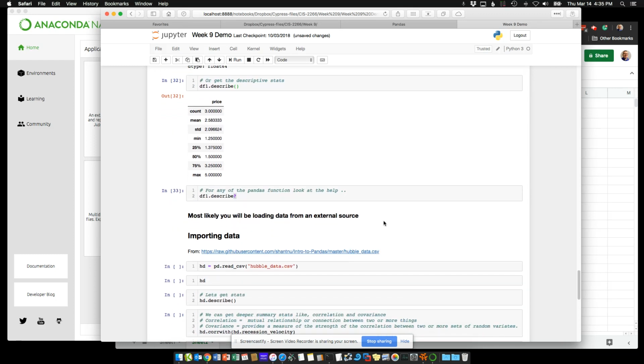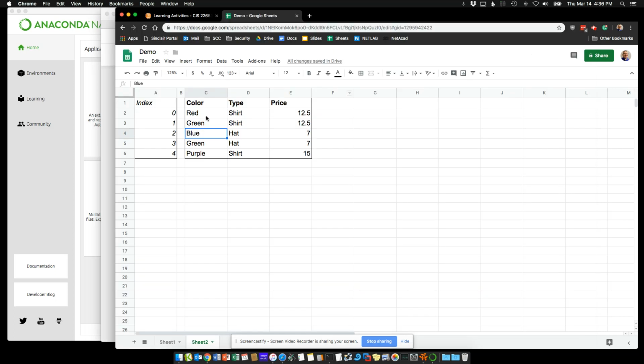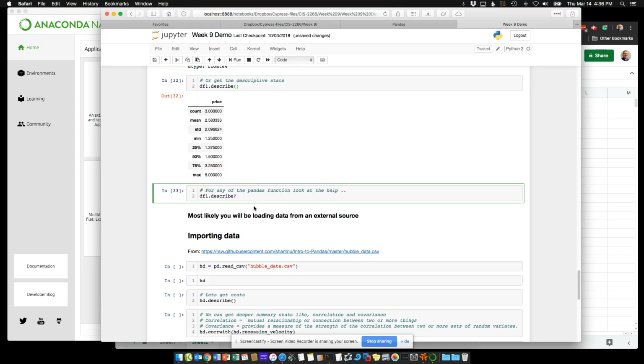But more likely, you will be loading from an external source. Creating a few columns of data can be handy. In this case, we want to have a quick little data set. But again, why not just create one within a spreadsheet? So in reality, you'll probably be loading some data.